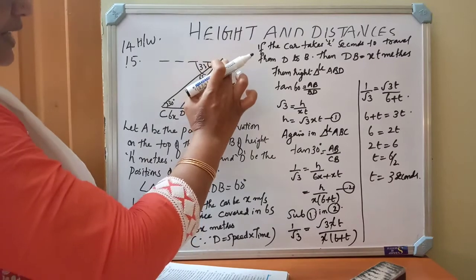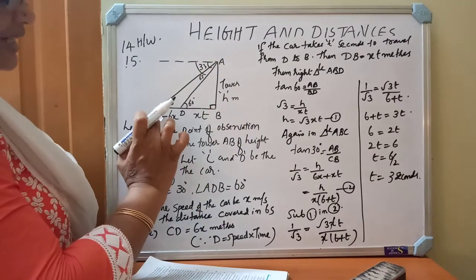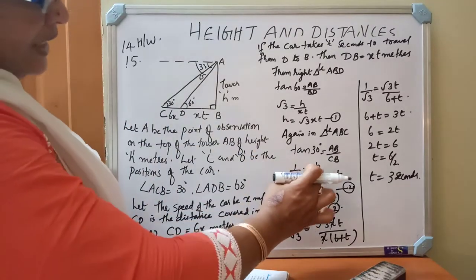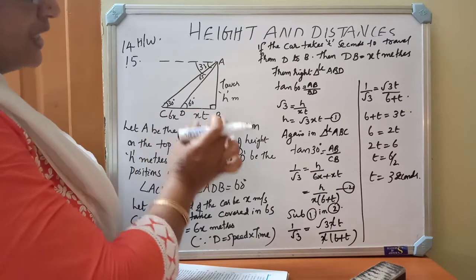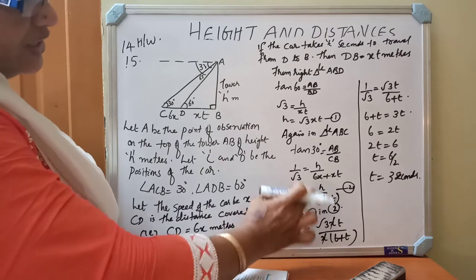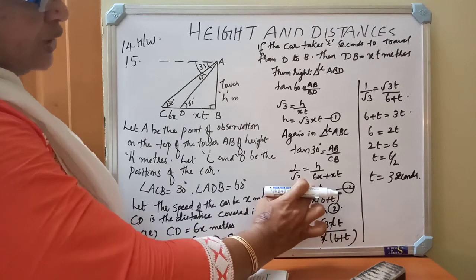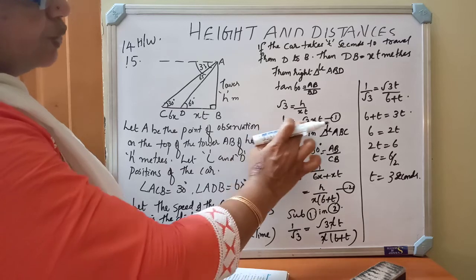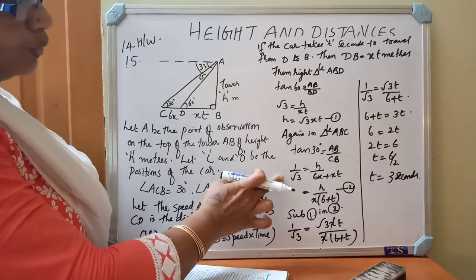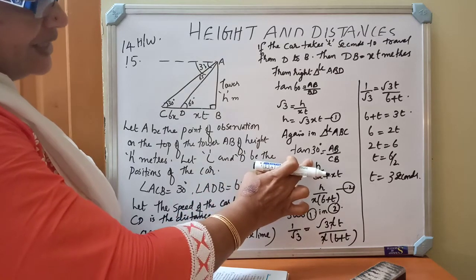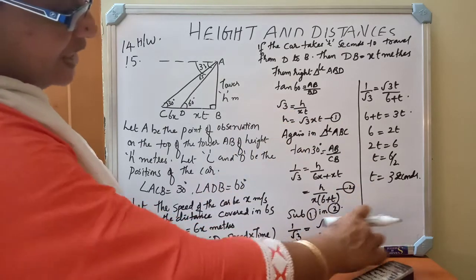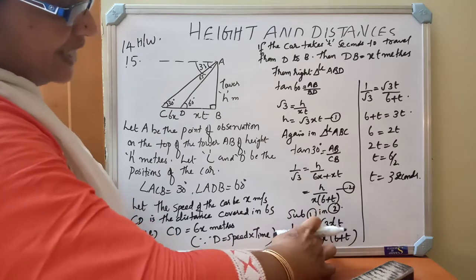Second one we are considering right triangle ABC. Tan 30 is equal to AB divided by BC, that is h divided by 6x plus xt. So x is common, so I take the common factor outside. So h divided by x into (6 plus t). The h value we already got as root 3 xt, so substitute 1 in 2. We will get 1 by root 3 is equal to, in the place of h, we have to consider root 3 xt, so root 3 xt divided by x into (6 plus t). x and x get cancelled.